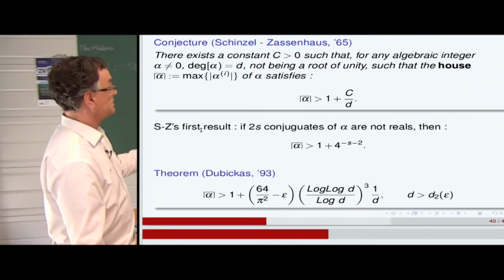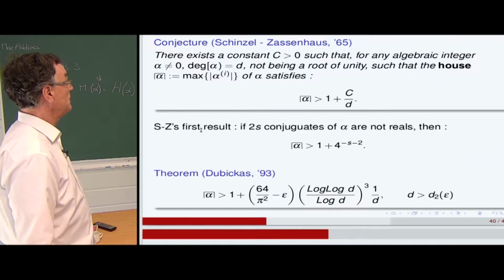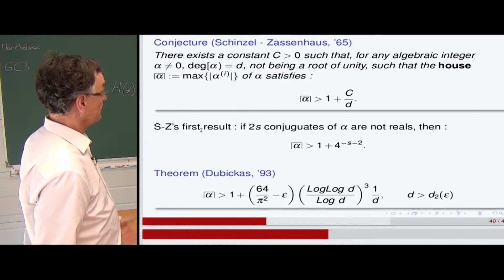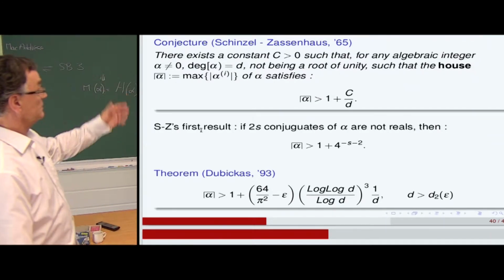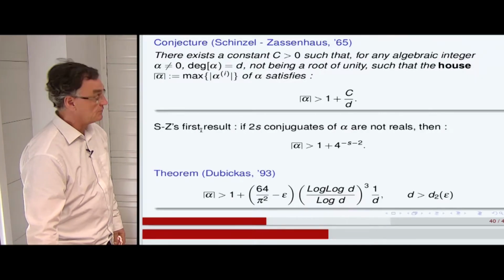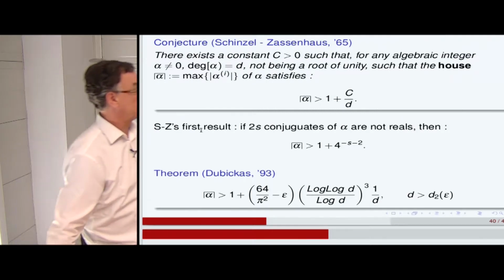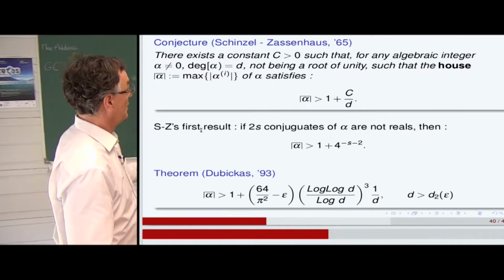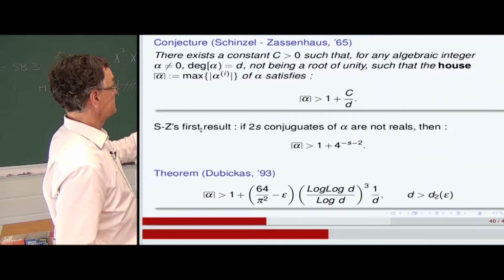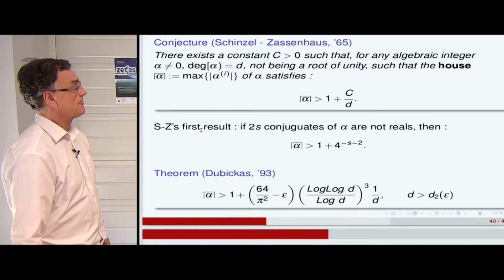So there exists a universal constant such that for any algebraic integer alpha of degree d, not being a root of unity, where the house is the maximum of the moduli of the conjugates, the house of alpha satisfies the strict inequality: greater than 1 plus this constant divided by the degree.